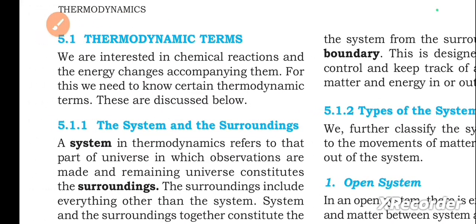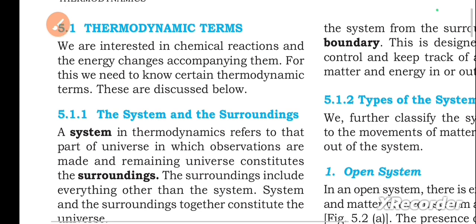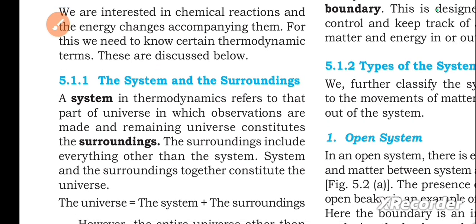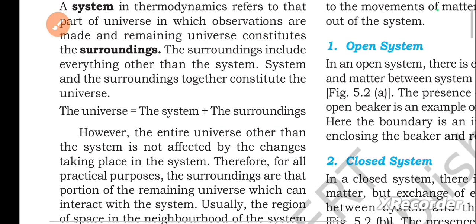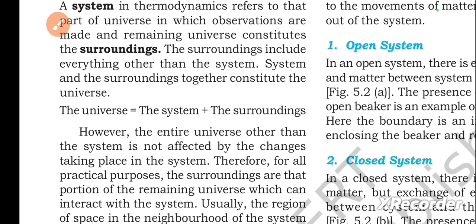Thermodynamic terms. We are interested in chemical reactions and the energy changes accompanying them. For this, we need to know certain thermodynamic terms. These are discussed below. First one, the system and the surroundings. A system in thermodynamics refers to that part of the universe in which observations are made, and the remaining universe constitutes the surroundings. The surroundings include everything other than the system. System and the surroundings together constitute the universe. The universe equals the system plus the surroundings.